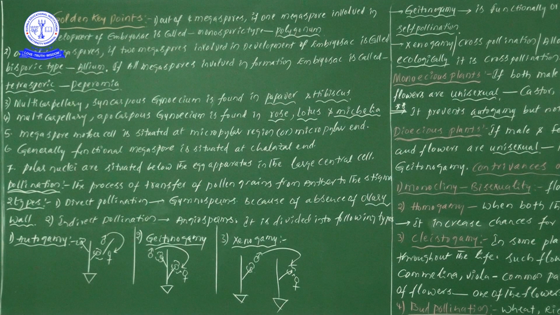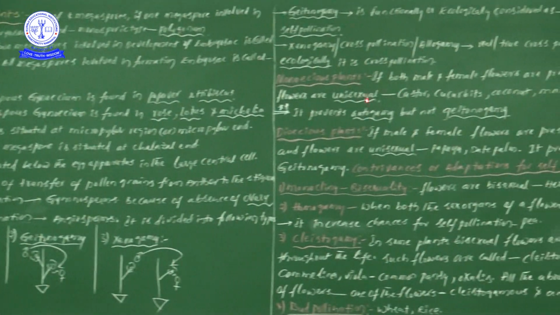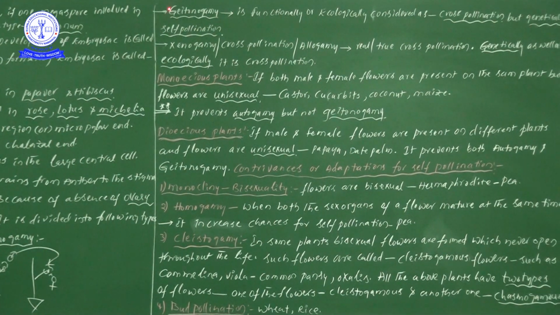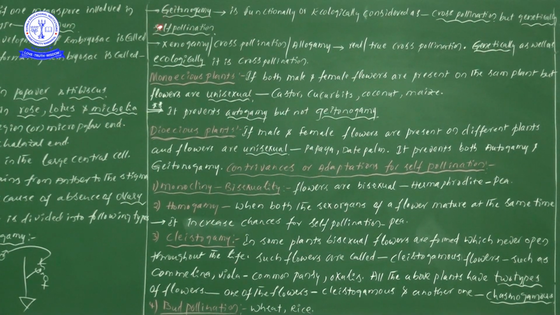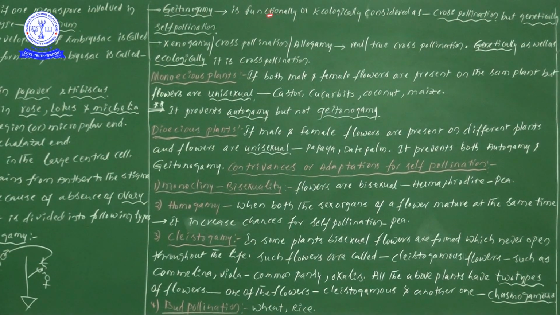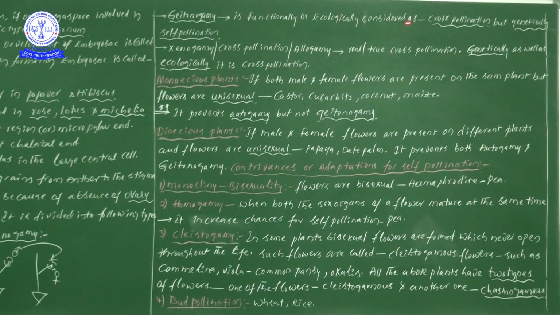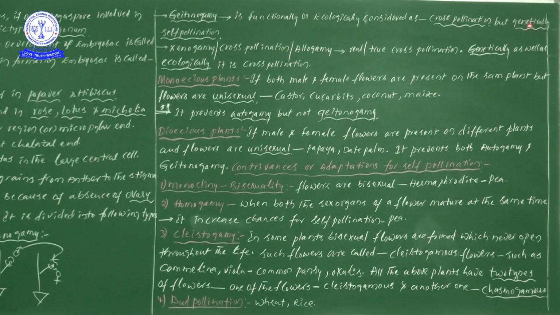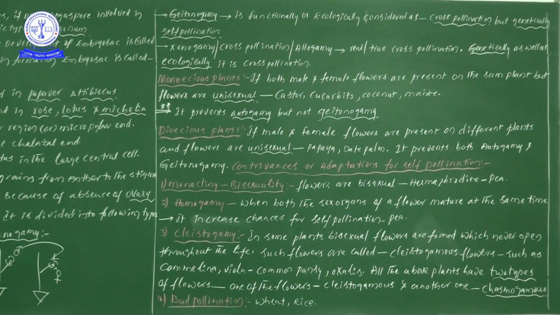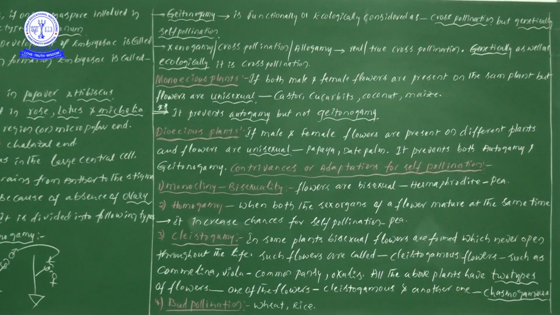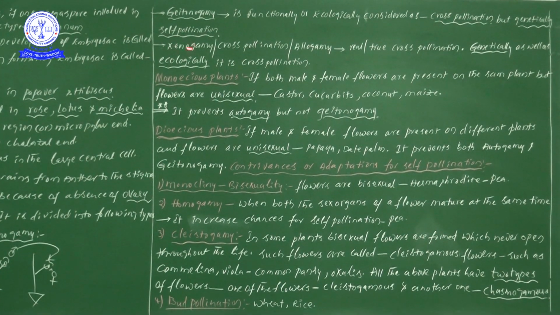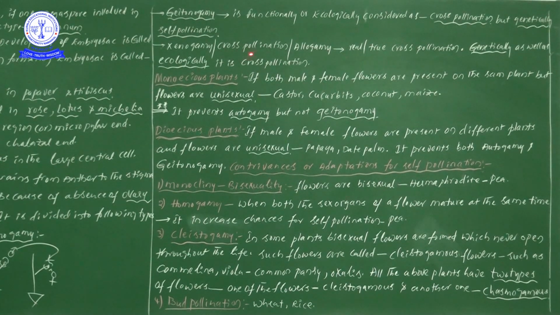Let us move on to the next slide and discuss a few important points. The geitonogamy process is functionally or ecologically considered cross pollination, but genetically self pollination. We already discussed that. Next, xenogamy is also called cross pollination.